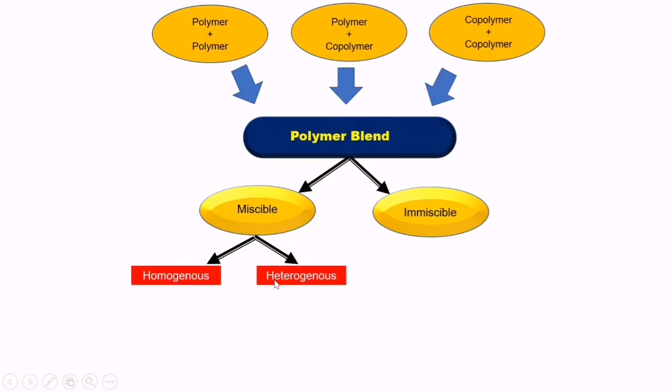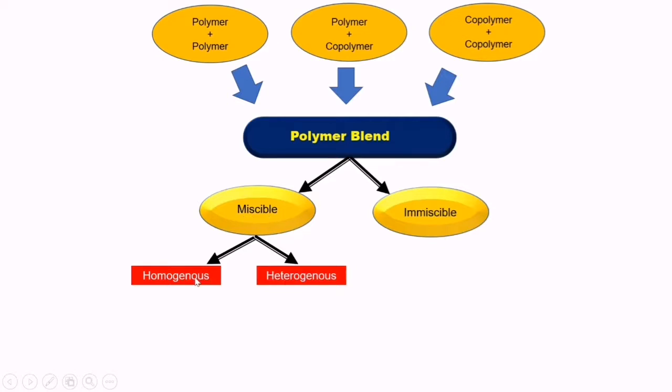So heterogeneous polymer blends are those blends that at a certain composition of polymer A and polymer B will form miscibility. If the composition and temperature change, the miscibility will be gone, and that kind of blend is called a heterogeneous miscible blend.